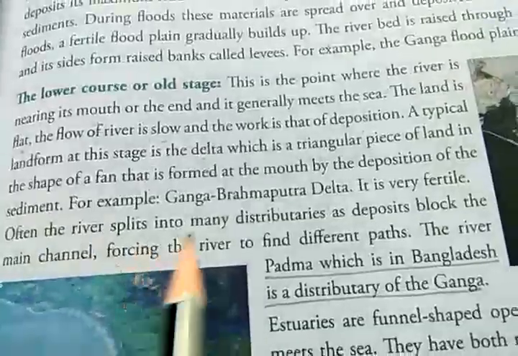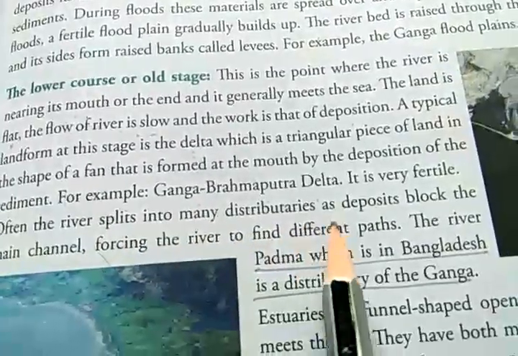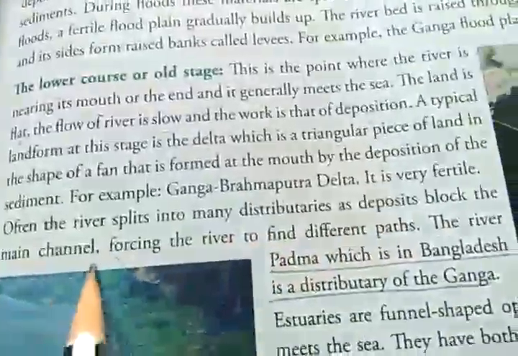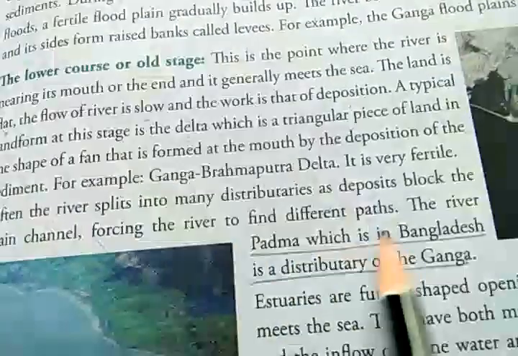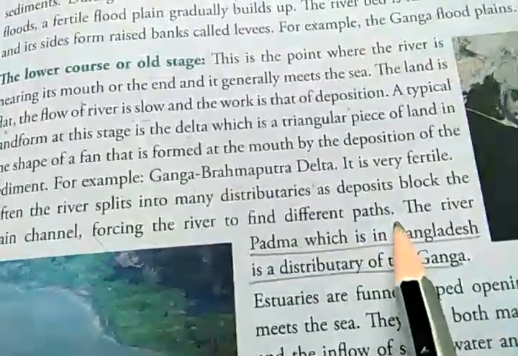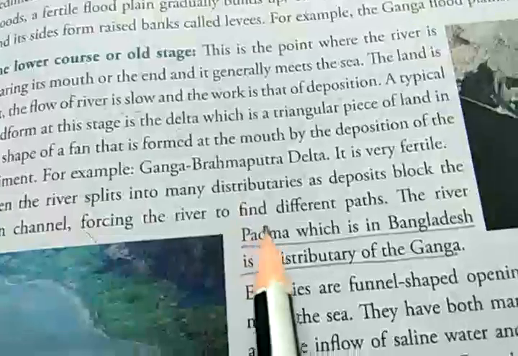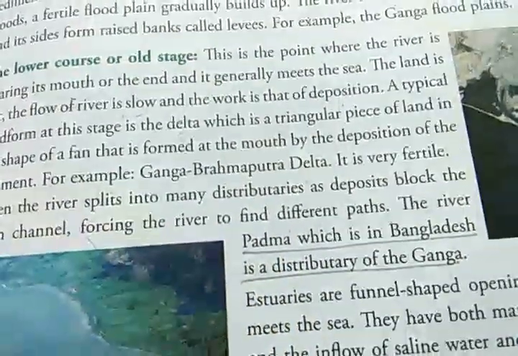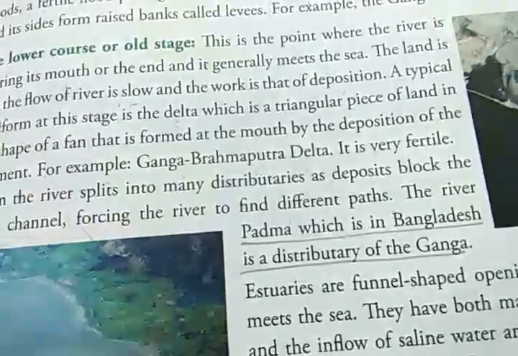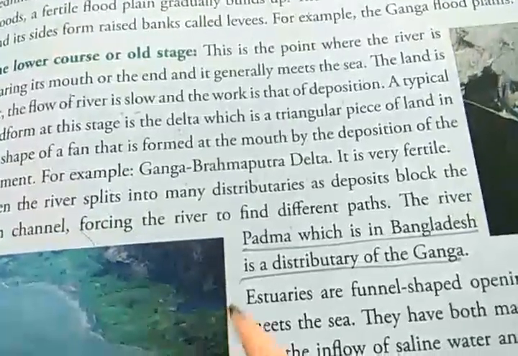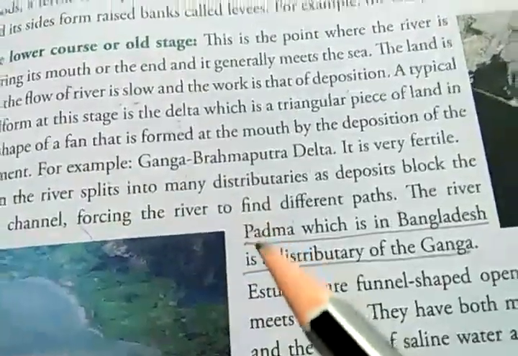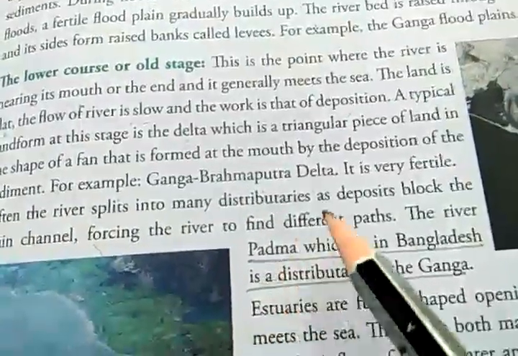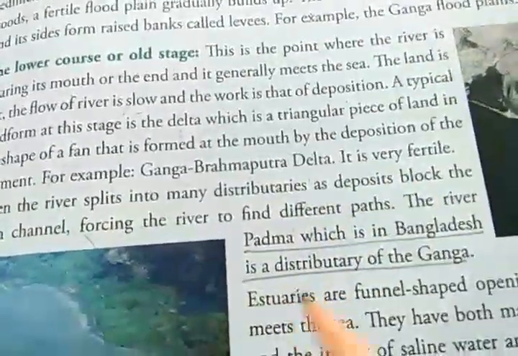Often the river splits into many distributaries as deposits block the main channel, forcing the river to find different paths. Another feature in the delta region is that because of this deposition, the level of the land is raised, and because of that, the flow of the river water is blocked.